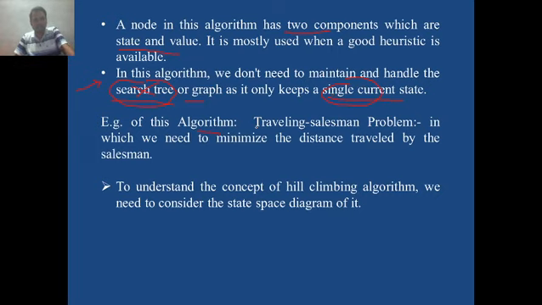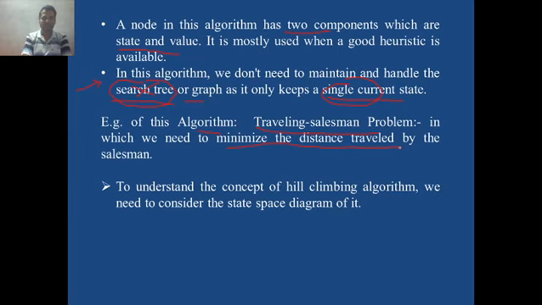An example of this algorithm is the traveling salesman problem, where the objective is to minimize the distance traveled by the salesman. For example, this traveling salesman is moving in our city, and the target is to cover all the colonies of our city and to sell the maximum products. But the objective is that he should cover all the colonies with minimum distance.